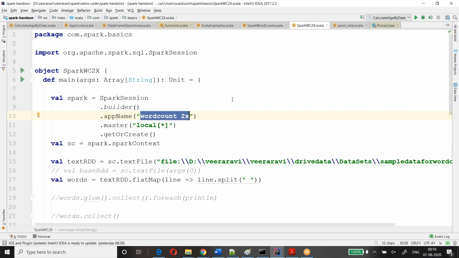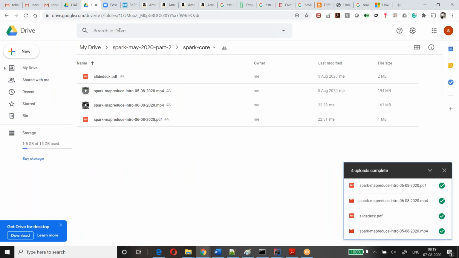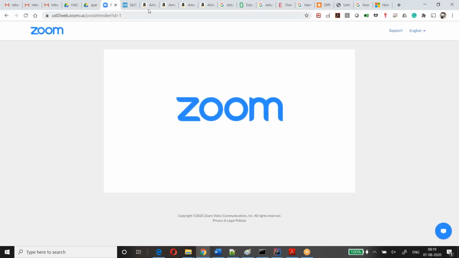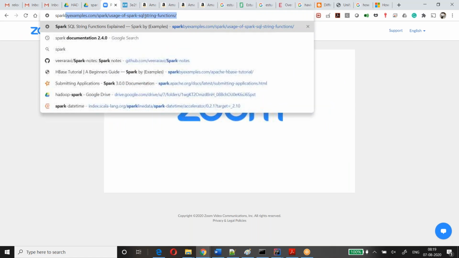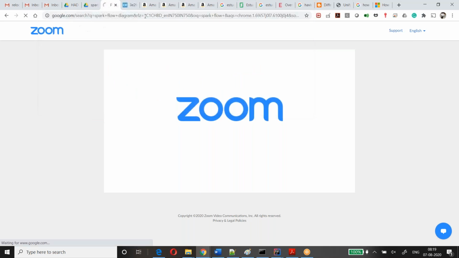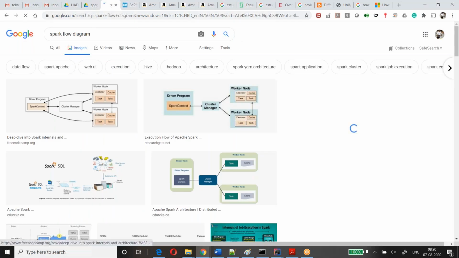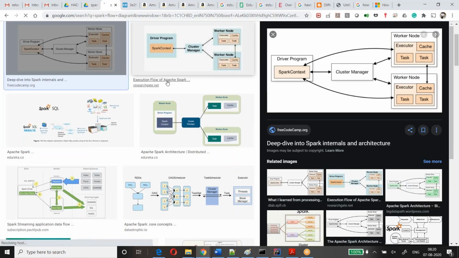Next, once that driver program is created, I'll show the diagram and I will explain this. This is the diagram.